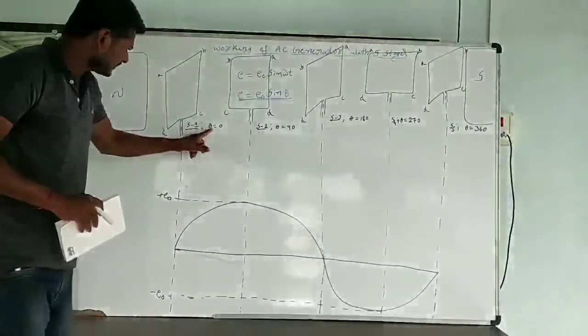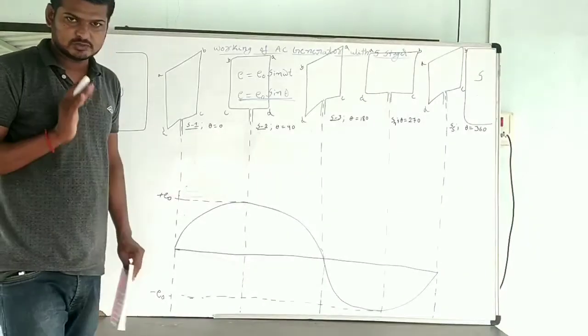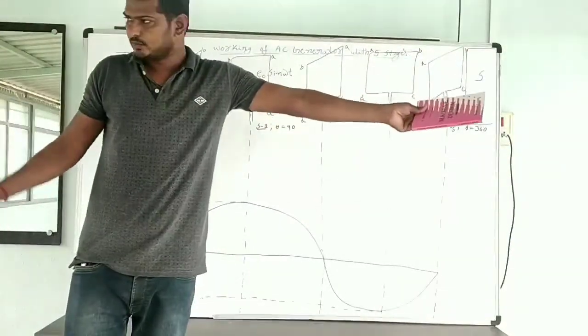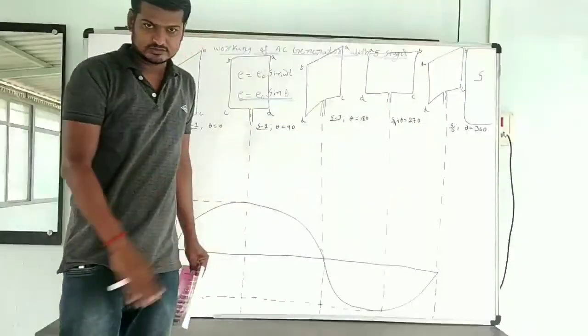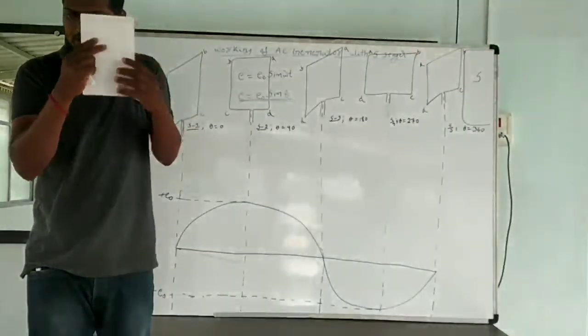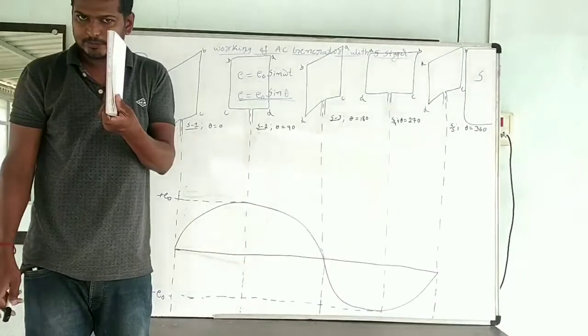First case, I am going to take theta as 0. Theta will be 0. I am going to take this side as the north pole and this side as the south pole. Magnetic field lines are passing through this direction. Theta will be 0 means I am going to place the plane of the coil perpendicular to the field.